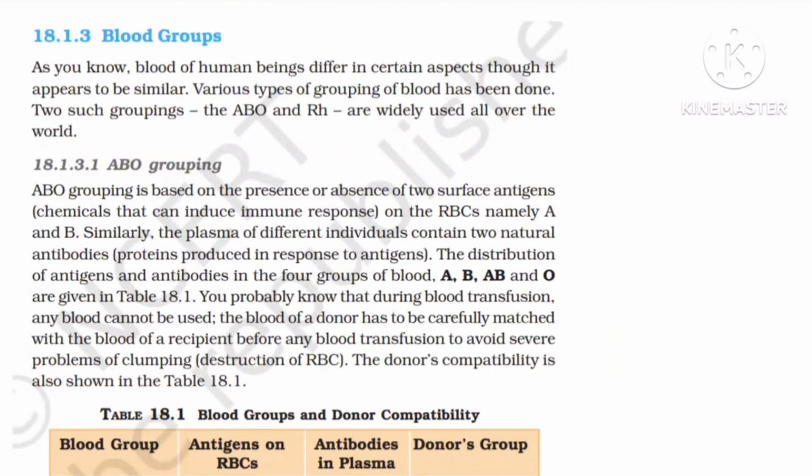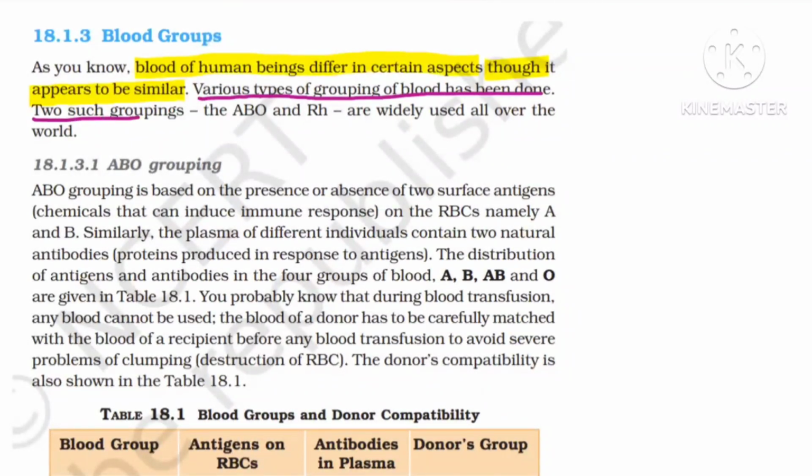Now we will move further in our topic. In the previous video, we have studied blood and its composition, that blood is made up of plasma and formed elements. In this video, we are going to focus on blood groups. Blood of human beings differs in certain aspects. Though it appears similar because the composition is the same, they differ in a few aspects. So various types of grouping of blood have been done.